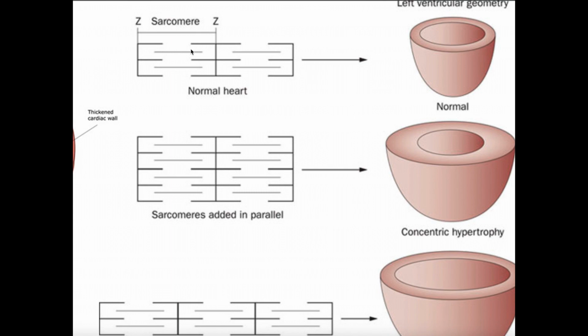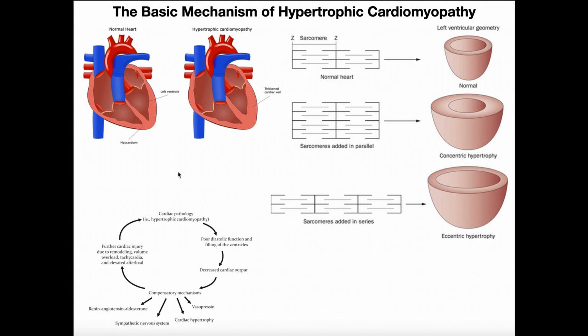Now, what can happen is if you live a very poor lifestyle, you can develop what's called a high afterload. Afterload describes the pressure that the heart has to pump against in order to pump blood through the aorta. In other words, if you have hypertension, high blood pressure, if your aorta has stenosis, aortic stenosis, which is a narrowing of the aorta, anything like that, or decreased compliance in the aorta, so it can't give very much when you pump blood out of it, then you're going to have a high afterload. That makes it harder for the left ventricle to pump blood out.